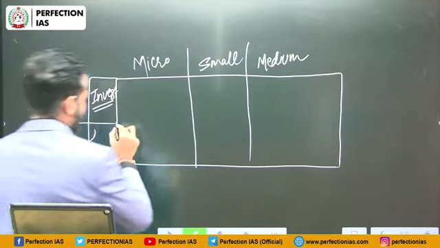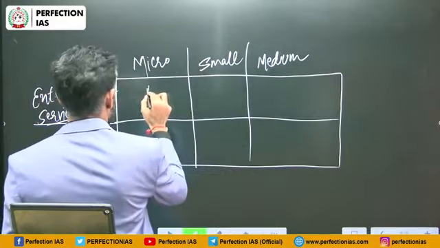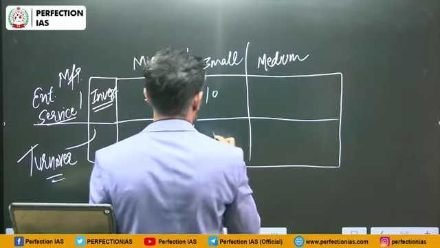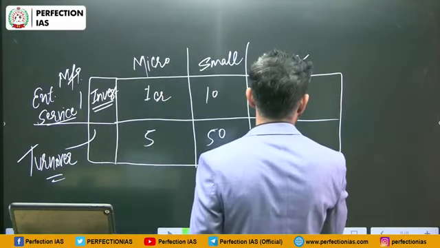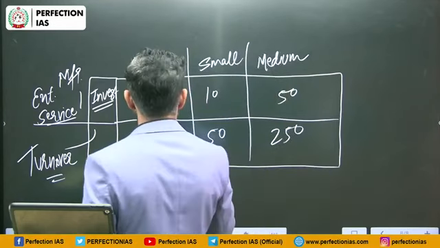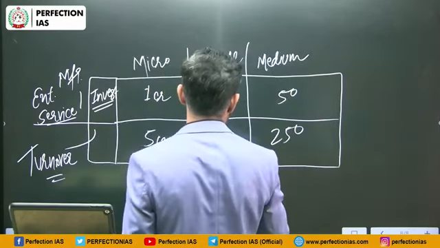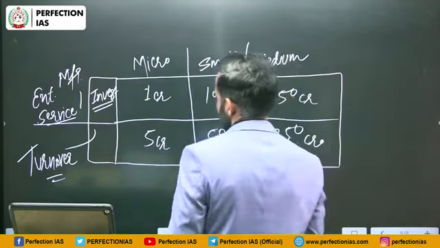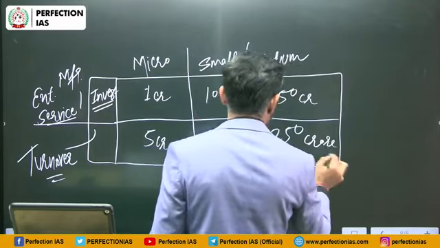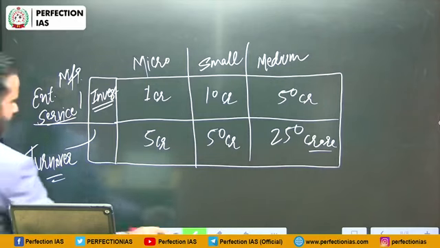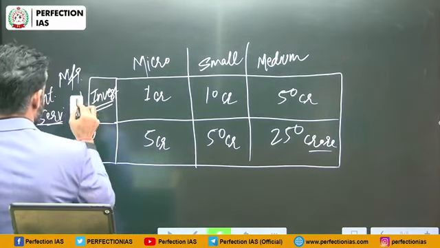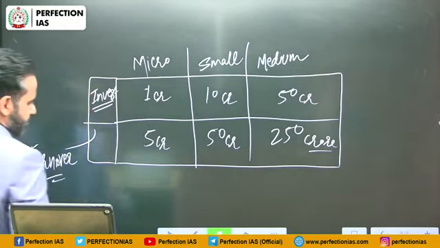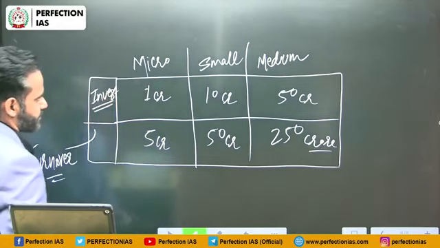So for micro it is 1 crore, then 5 crore, 10 crore, 50 crore, and 250 crore. So this is the latest definition of MSME. Now there is no difference between service based MSME and manufacturing based MSME. Both are considered the same.